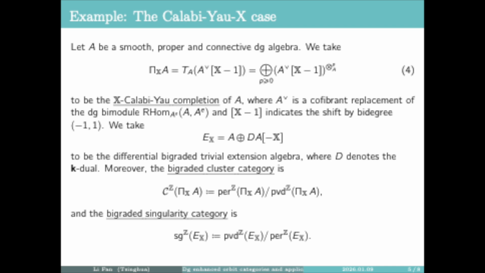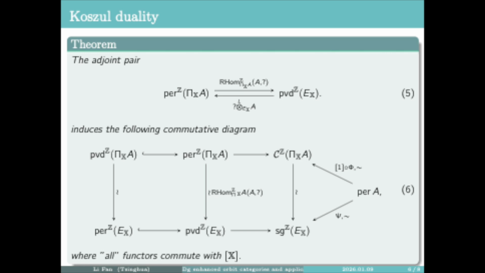And moreover, the bigraded cluster category is the perfect derived category quotient by the perfectly valued derived category. And dually, the bigraded singularity category is the PVD quotient by perfect. Here, the superscript means the perfect or PVD of the differential bigraded algebra. Our main theorem is that the perfect derived category can be realized in two ways.